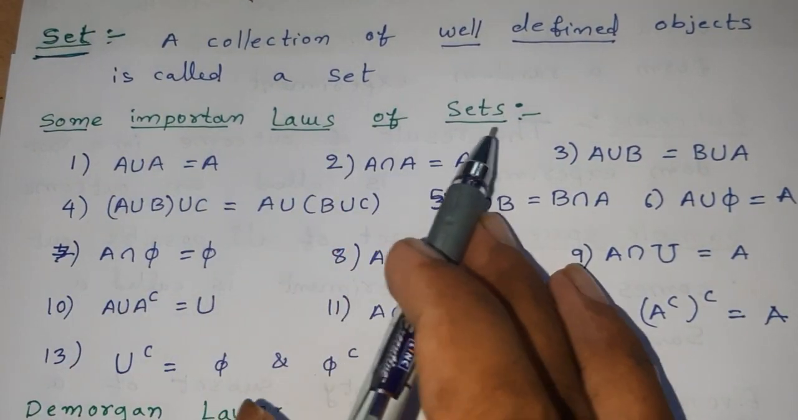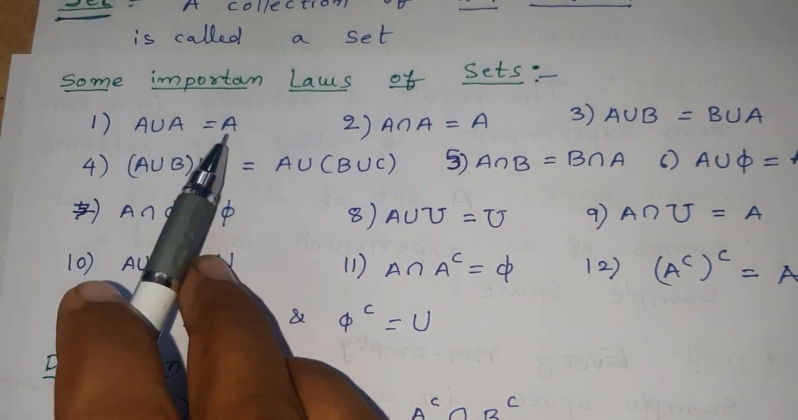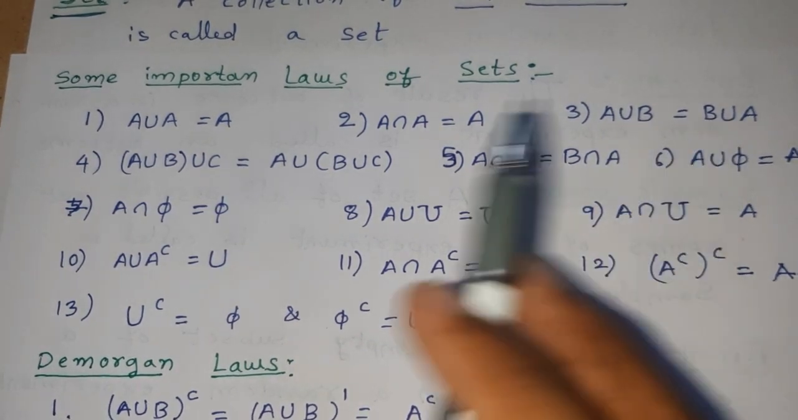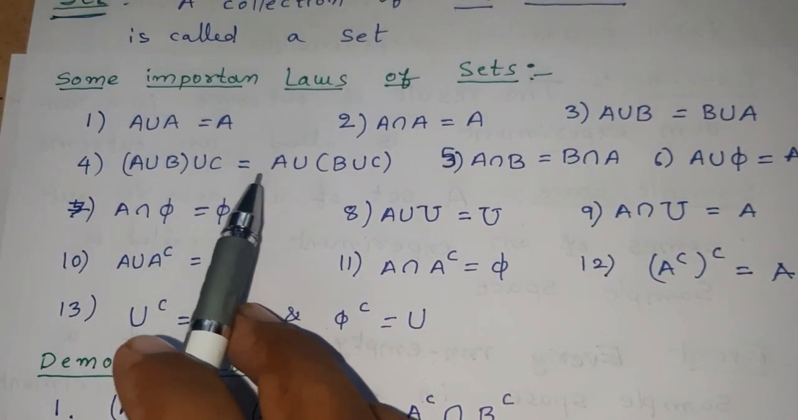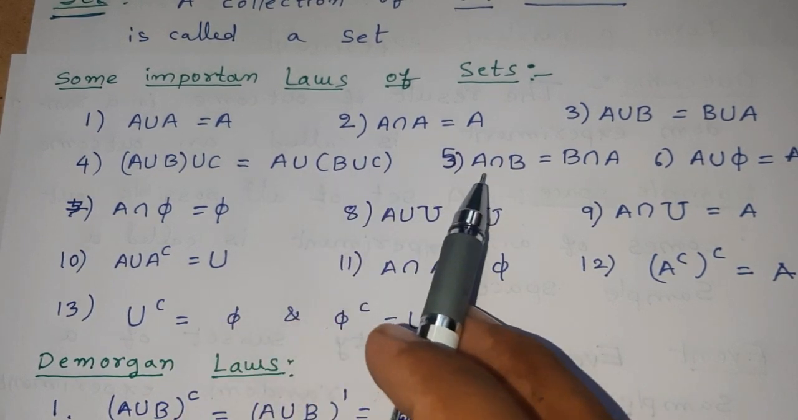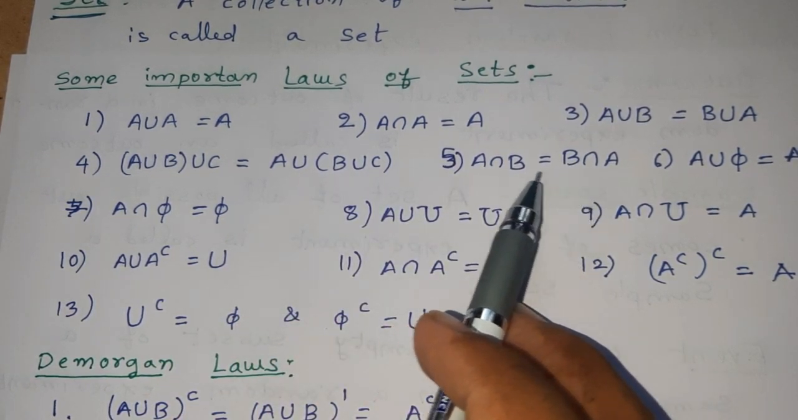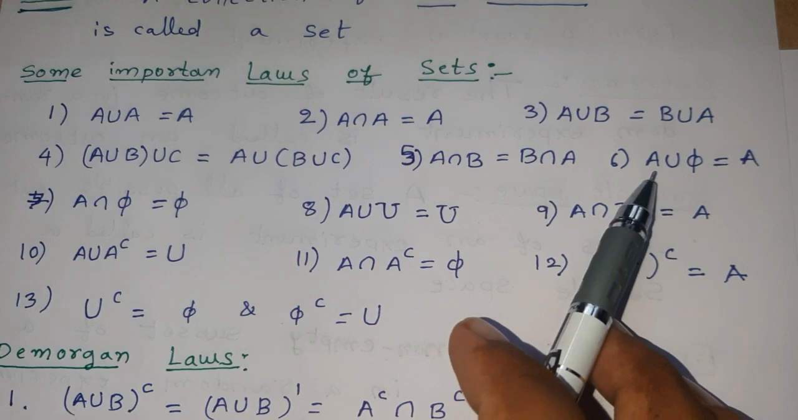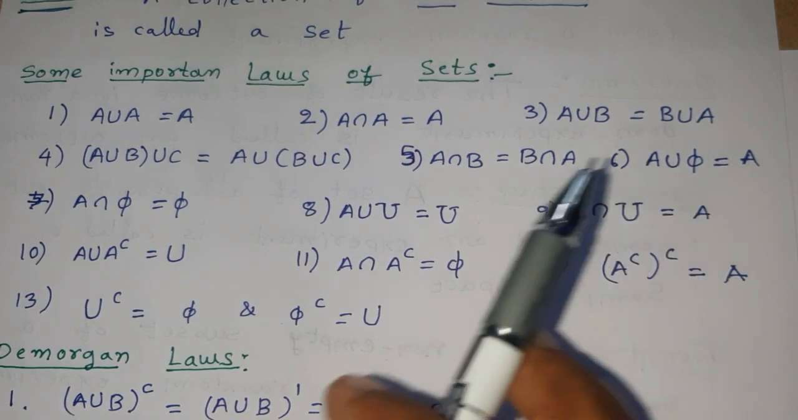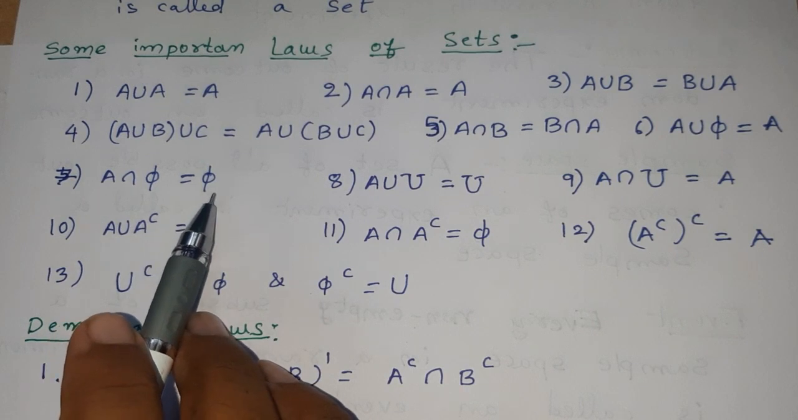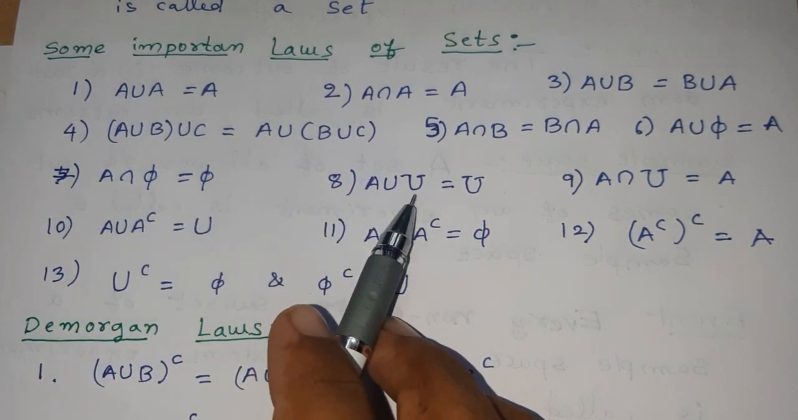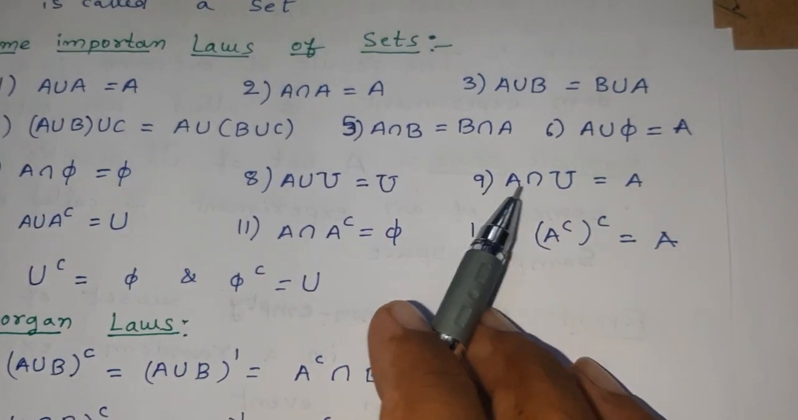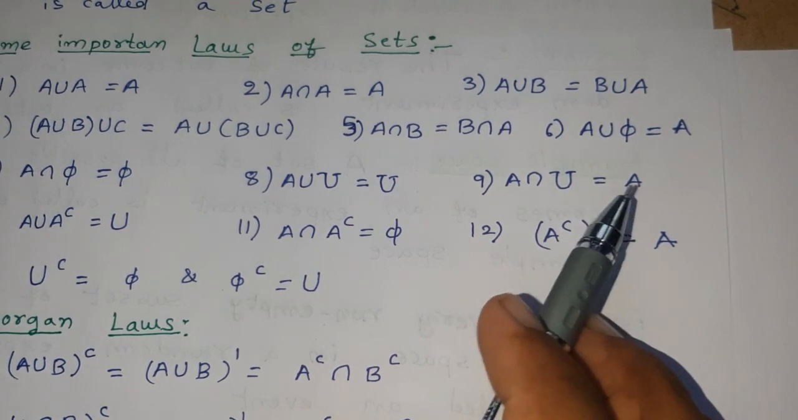Some important laws of sets are: A union A is equal to A intersection A is equal to A. A union B is equal to B union A. A union (B union C) is equal to (A union B) union C. A intersection B is equal to B intersection A. A union phi: phi is the null set, it does not contain any elements. A union phi is A, and A intersection phi is equal to phi. A union U, the universal set, is equal to U, and A intersection the universal set is equal to A.